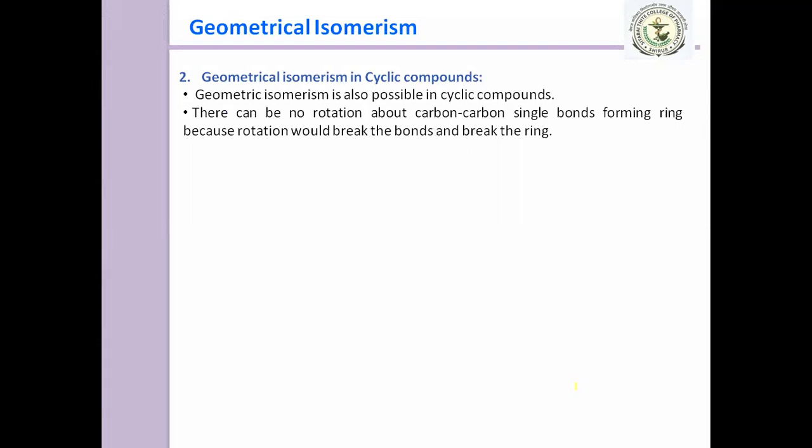Rotation about the carbon-carbon single bond is not possible in a ring, because if there were rotation it would break the bonds and therefore break the ring. Therefore, in cyclic compounds geometrical isomerism is also possible.